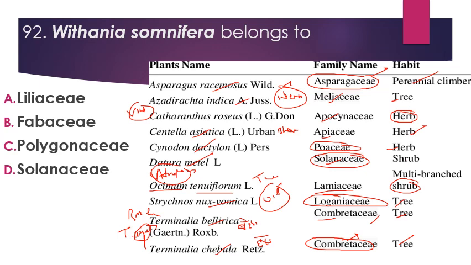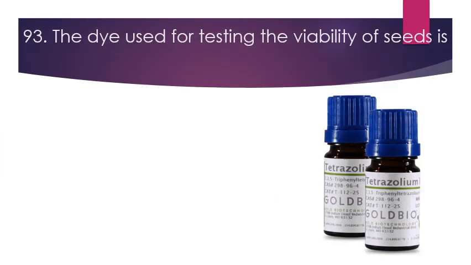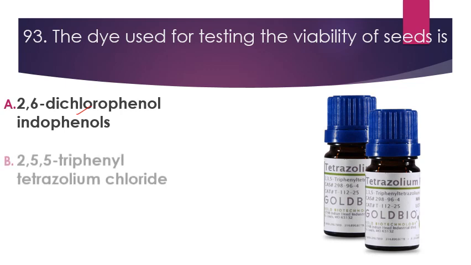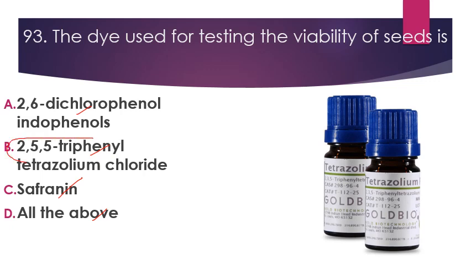इसकी जो बार्क है वो यूज़ होती है एज अ हार्ड. Next question is the dye used for testing viability of seed is, our options are 2,6-dichlorophenol indophenols, then 2,3,5-triphenyl tetrazolium chloride, safranin, all of the above. So the most important or most commonly used chemical to test the viability of seed is this, that is 2,3,5-triphenyl